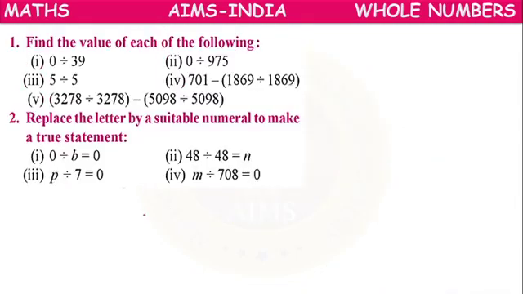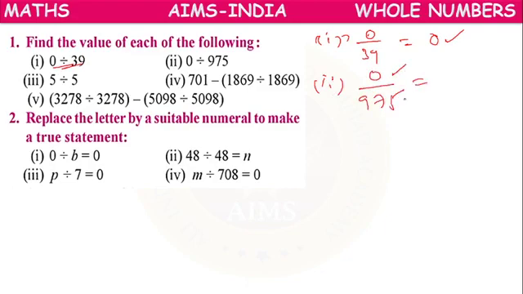So next. Find the value of each of the following. First one, 0 by 39. 0 by any number is 0 only. Second one, 0 by 975. This is also 0 by any number, 0. Next, third, 5 divided by 5. It is in the form of what, children? A divided by A. What is the answer? 1.